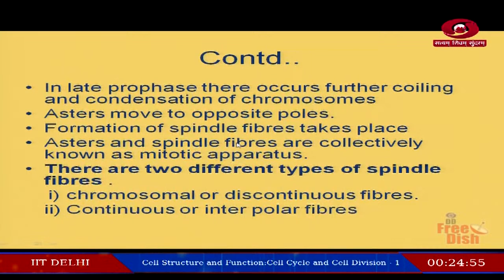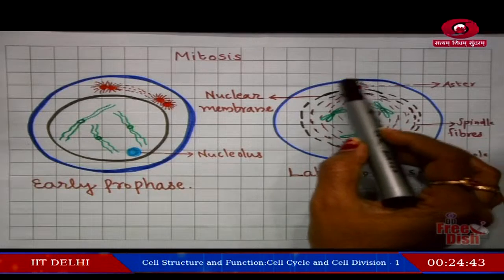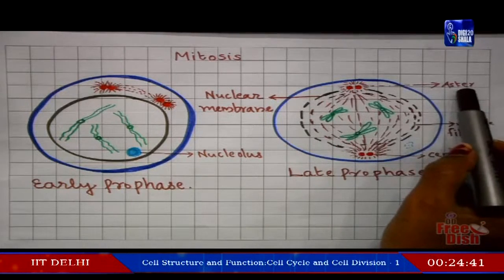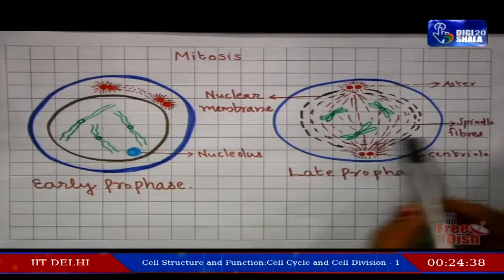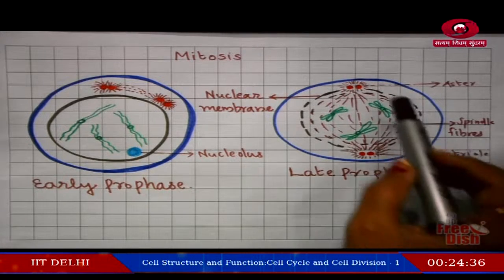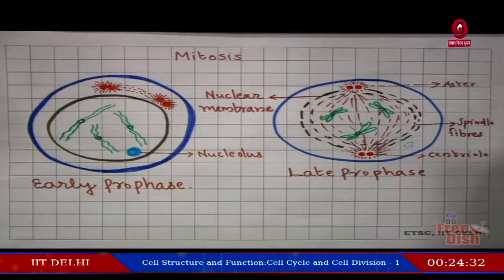Asters and spindle fibers, we will collectively call the mitotic apparatus. You can see here the labeling, centriole, the rays that are the aster, and here you can see the well developed spindle fibers. So, aster plus spindle fibers, we will collectively call the mitotic apparatus.